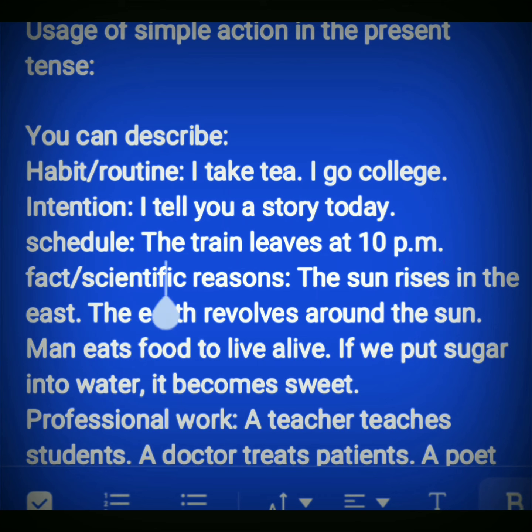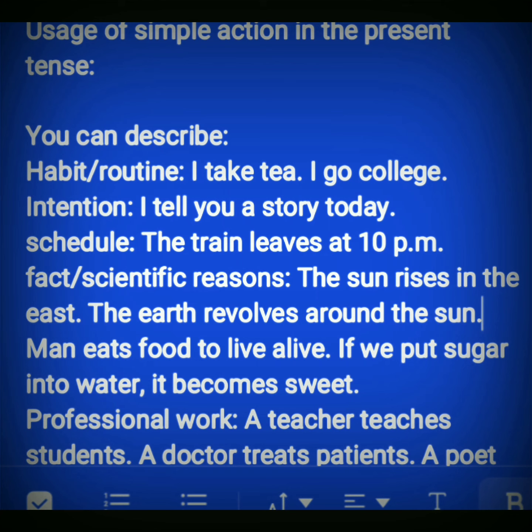Facts or scientific reasons or scientific truths can be described in this tense. Suppose you can describe a fact, any factual statement. Suppose any scientific reason. The sun rises in the east. This is truth in the natural phenomena. In the natural phenomenon, the earth revolves around the sun. This is also truth. That's why you can use this tense to describe a simple action in the present tense. That means present simple tense.